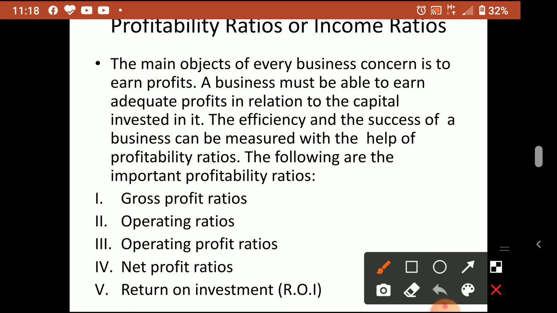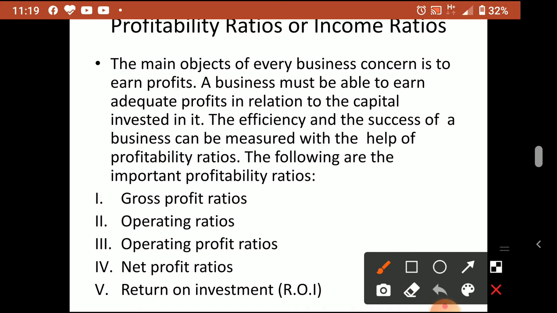So the efficiency and the success of a business can be measured with the help of profitability ratios. Different abilities we are calculating. First category, liquidity ratio: how liquid the firm is in position, how much cash availability there is in the business.